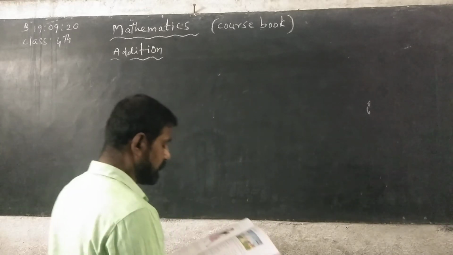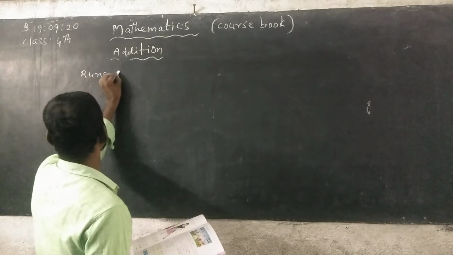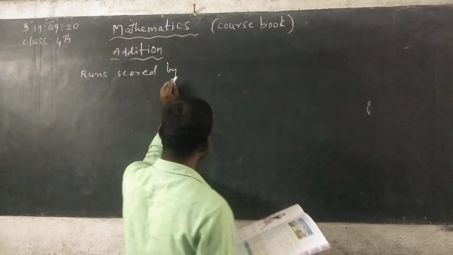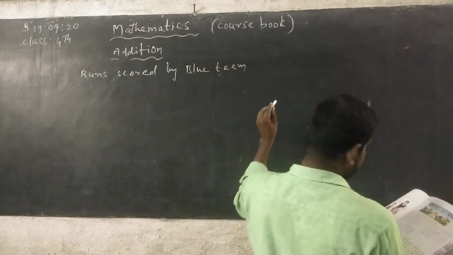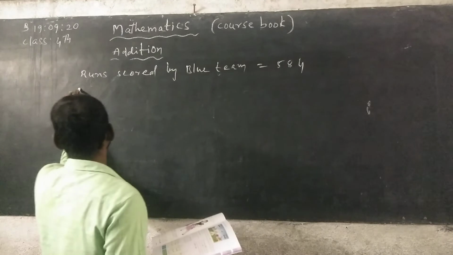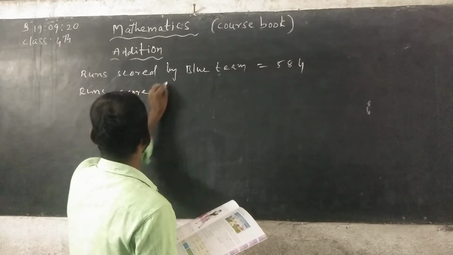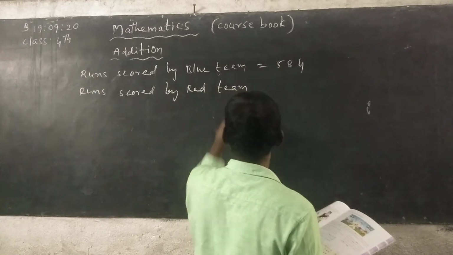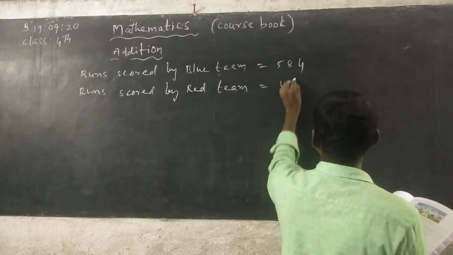See here, runs scored by blue team is equals to 584. Runs scored by red team is equals to 469.